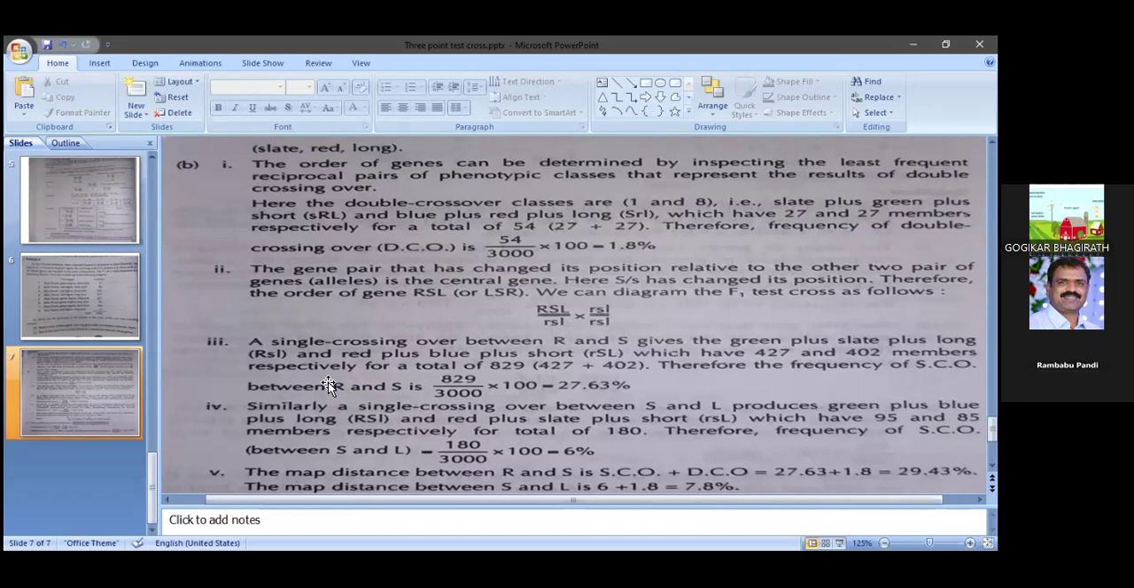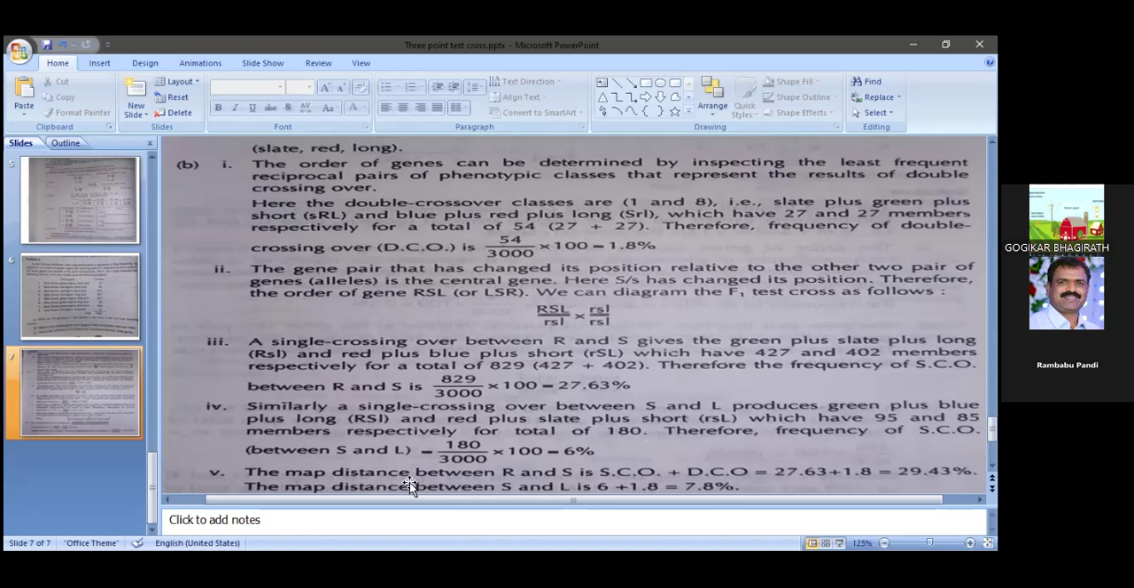So in this way we can calculate the distance between the 2 genes R and S, the representative numbers given in the data: 427 plus 402, 829 by 3000 into 100. We calculate the distance between R and S, 27.63 centimorgan. Similarly, for another crossing over between S and L, the representative numbers are 95 and 85, equal to 180. 180 divided by 3000 into 100, that is 6%.